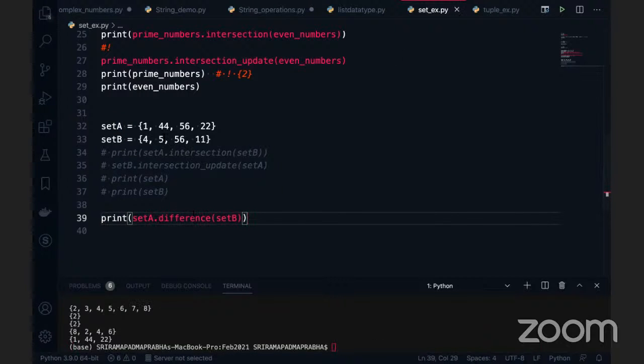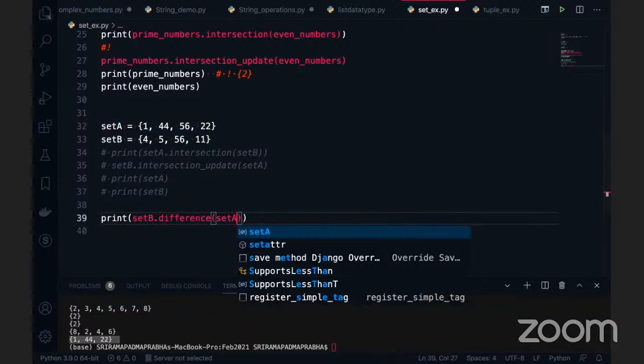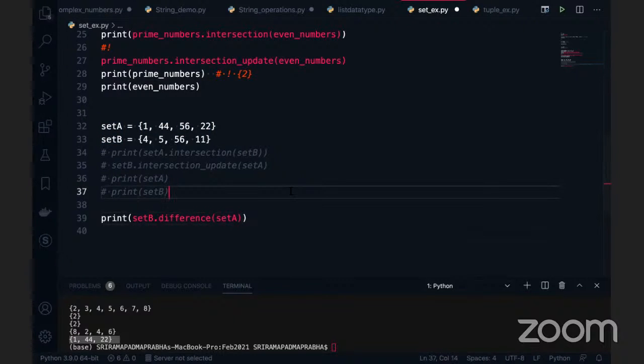See, this is the difference, right? 44, 1, and you can see there's 22. Because these are the differences between set A and set B. Set A is there actually. You can see this is all the data which is coming. For example, if I give set B and this is set A, can anybody tell me what is the output here? 4, 5, 11.